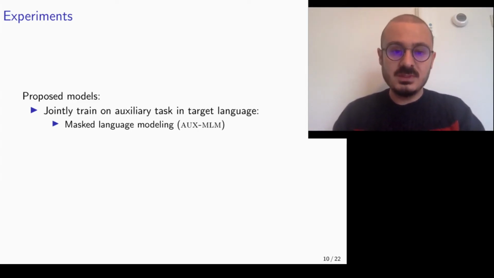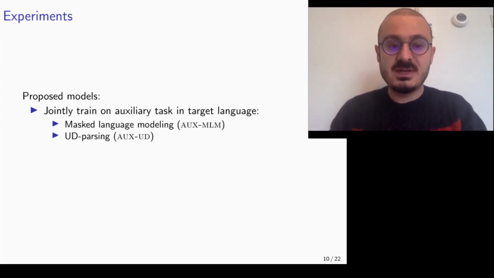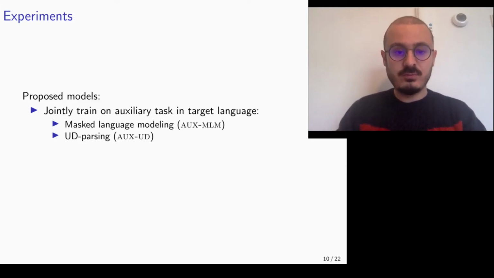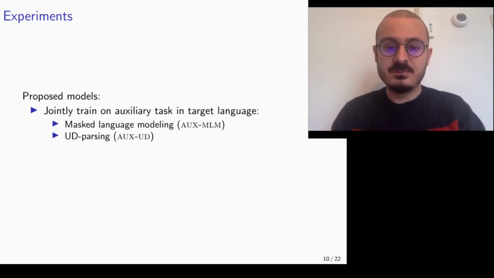For masked language modeling, we applied the same masking strategy as BERT. Next, to learn from syntactic information of the target language, we use universal dependency parsing as a set of auxiliary tasks, namely part of speech tagging, lemmatization, morphological tagging, and dependency parsing. For all these tasks, we train a shared encoder based on multilingual BERT and several task-specific decoders.